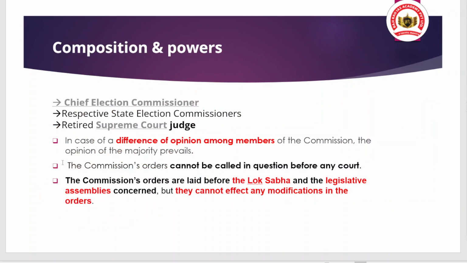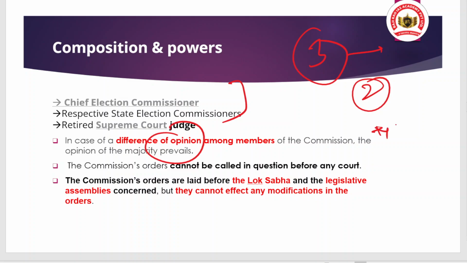When we talk about the composition and powers of the Delimitation Commission, we have three members in it: the Chief Election Commissioner, the respective State Election Commissioner, and a retired Supreme Court judge. If there is a difference of opinion among the members, the opinion of the majority prevails. Let's say in a decision two members vote yes and one votes no, the decision is in favor of the two members because the majority voted yes. That is also one of the points.